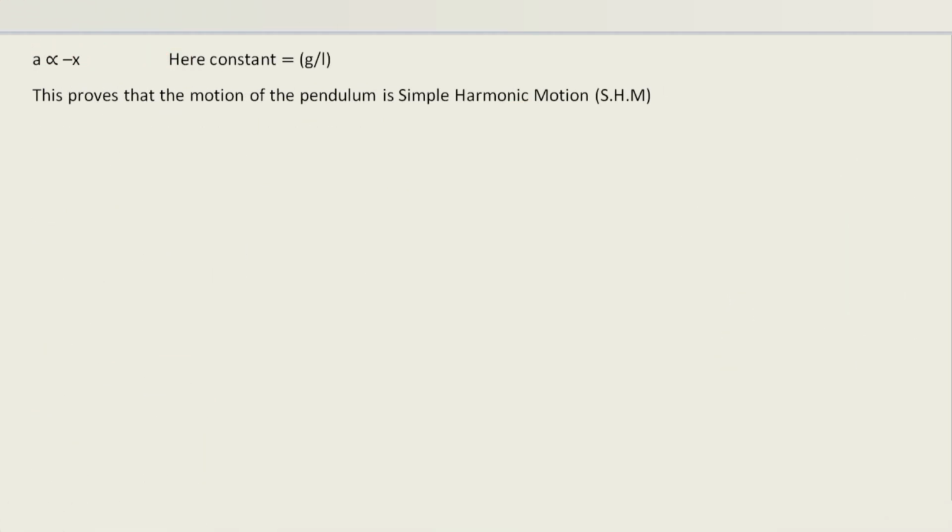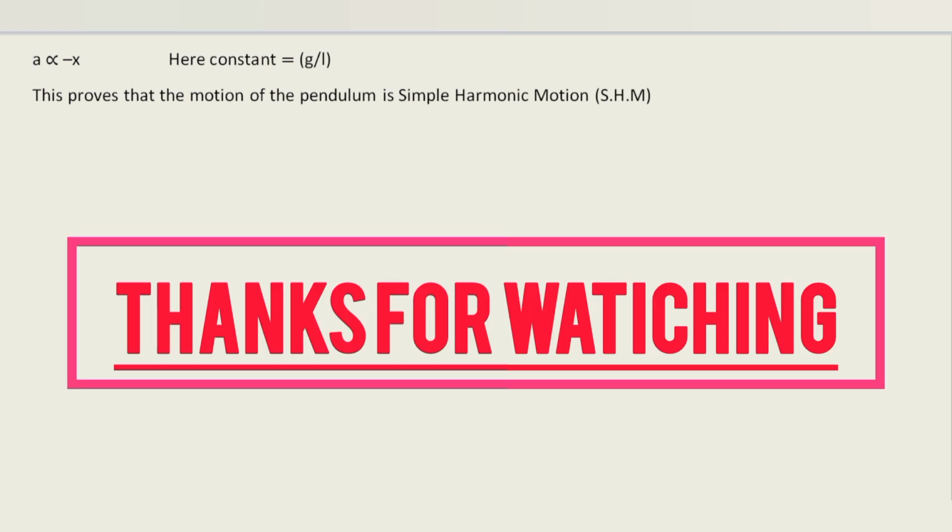This proves that the motion of the pendulum is simple harmonic motion because a is directly proportional to negative x, where g over L is constant.